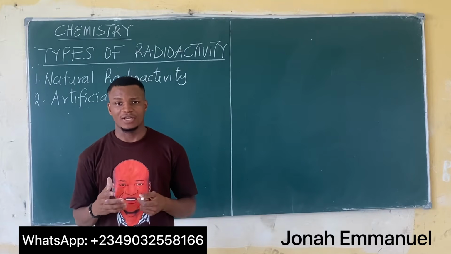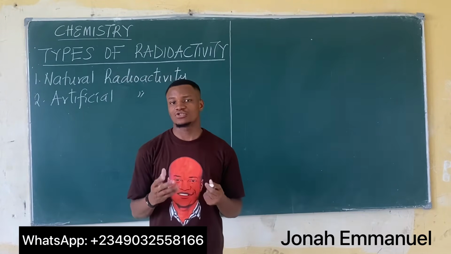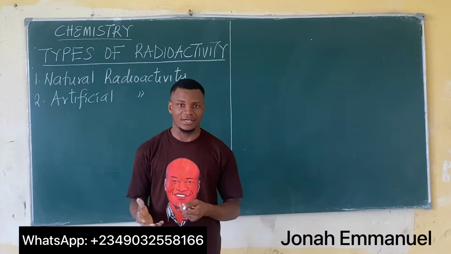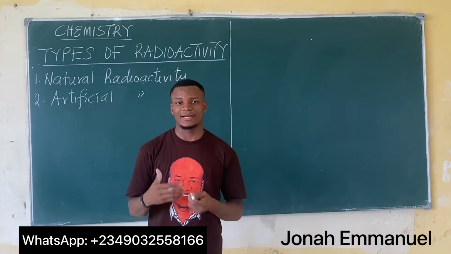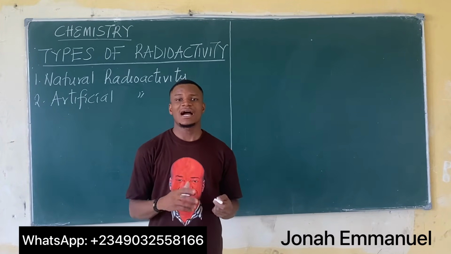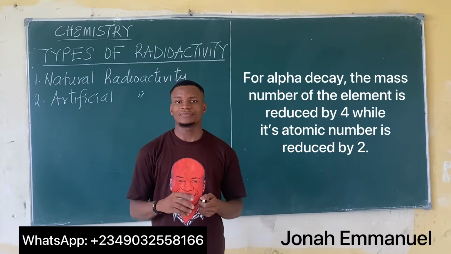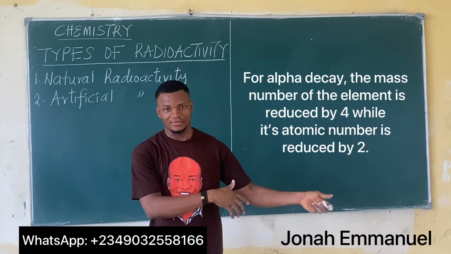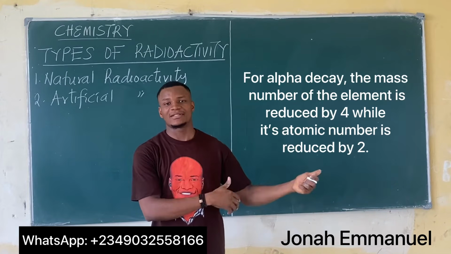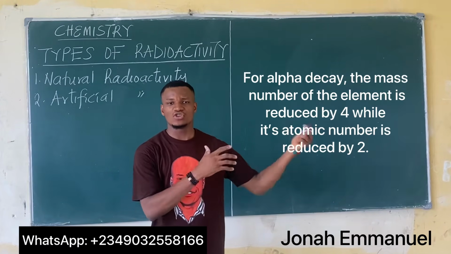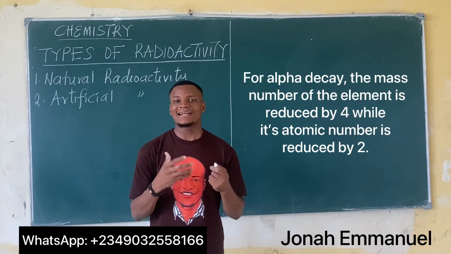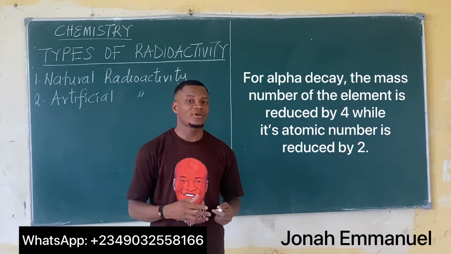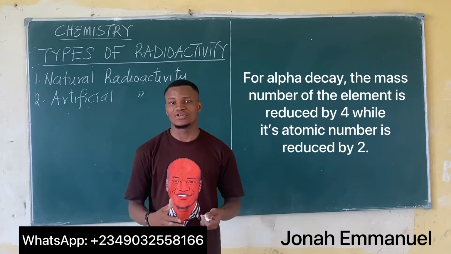When we talk about decay in radioactivity, there are usually two types of decay. The first one is called alpha decay, and the second one is called beta decay. During alpha decay, a particular element is being broken down to form a new element in which the mass number of the new element is reduced by 4 and the atomic number of the new element is reduced by 2.